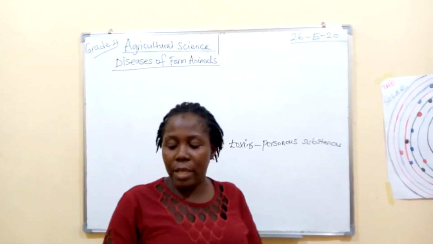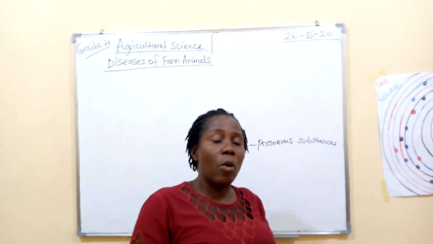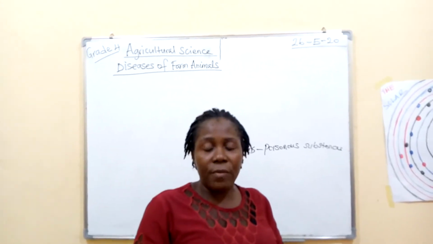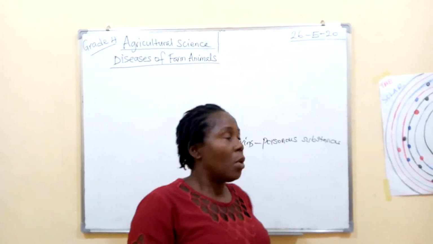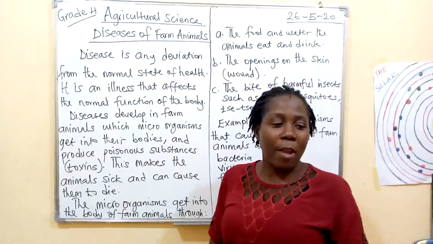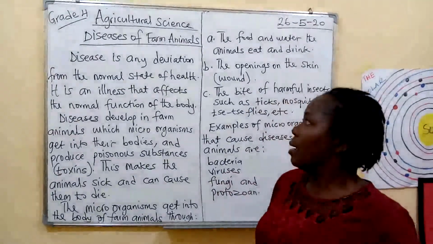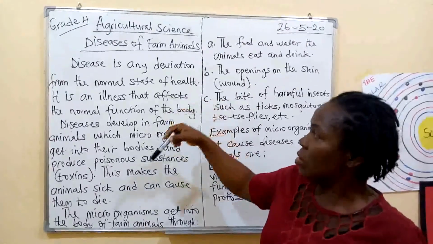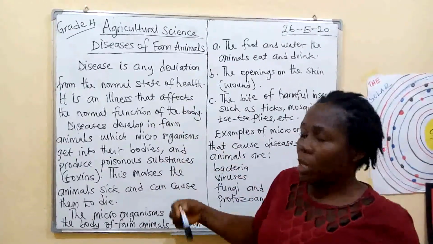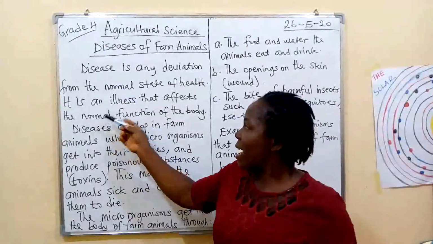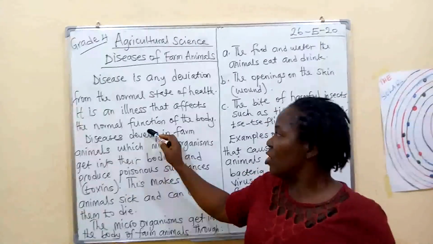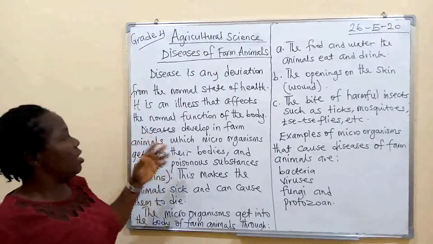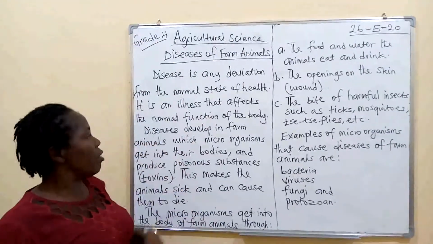Alright, we want to do a little writing before we look at some examples of the diseases of the farm animals that we are talking about. Alright, my lovely children, as I said before, disease is any deviation from the normal state of health. In other words, it is an illness that affects the normal functioning of the body.